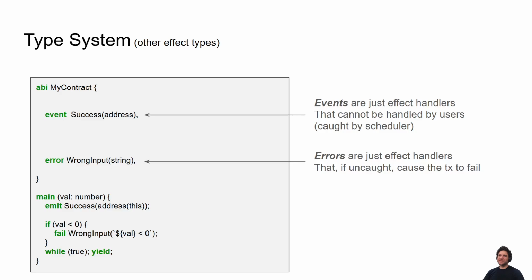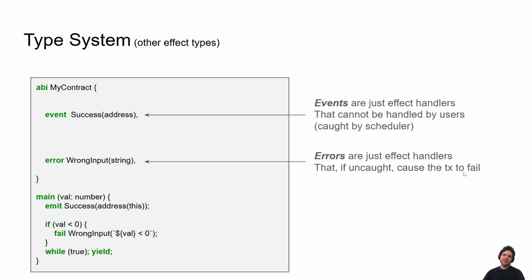So now that we're done with this tangent for the ZK people, let's think about the type system for Starstream. One of the cool things about Starstream is that we can think about the on-chain types of coroutines. For example, some types we might care about are events. In Ethereum, in the EVM, there's a concept of events. Well, events are also just effect handlers that are caught by the core Starstream scheduler. You also have errors, like you might want a transaction to fail. And errors are also just effect handlers that, when uncaught, cause the transaction to fail.